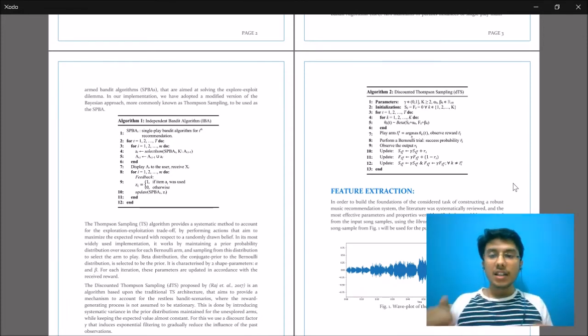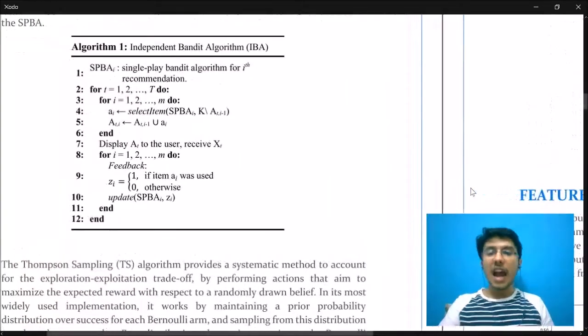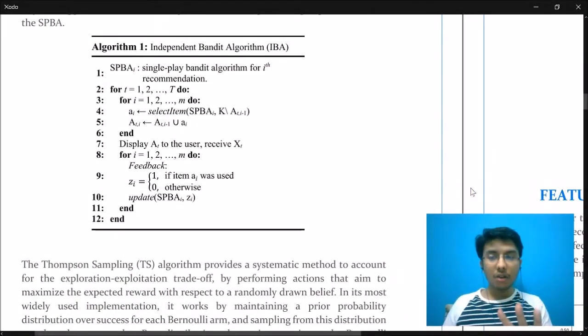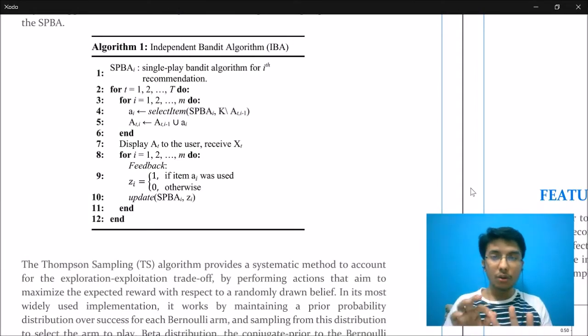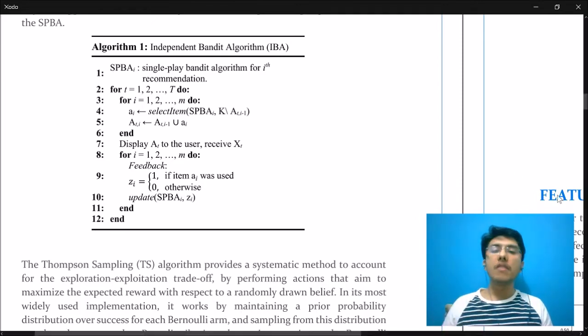As and when the system keeps evolving, all these coefficients are updated simultaneously in accordance with the algorithm that is presented here, and this is how we use the same algorithm for a multiple choice scenario. Now let's see how we have implemented these two algorithms in our code.